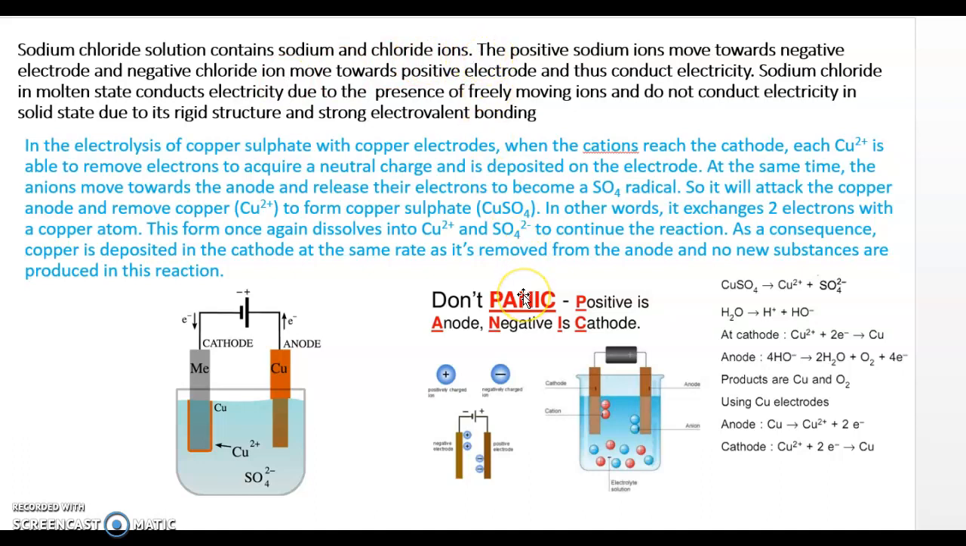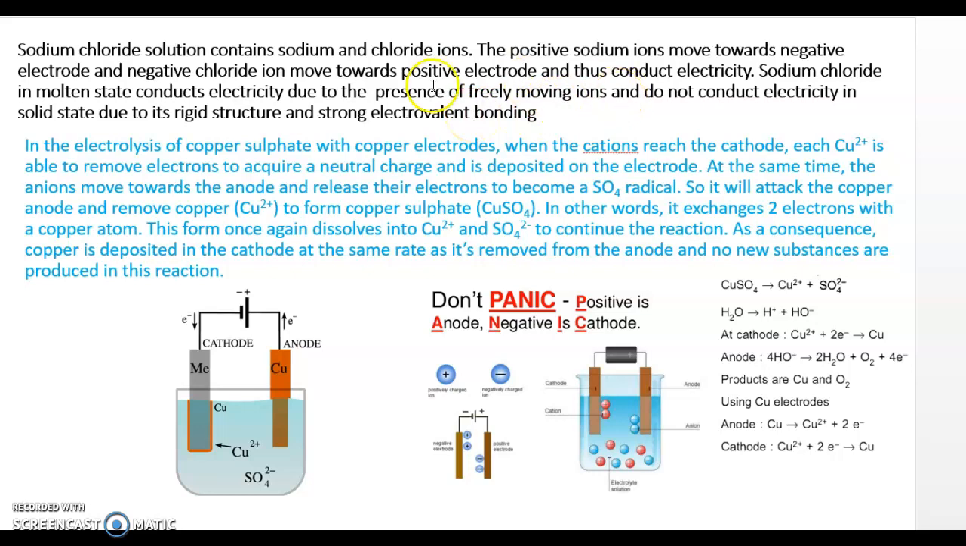If you find it difficult to remember, just remember this word: PANIC. Don't panic. So P, what is it? Positive. A, what is it? Anode. So positive is anode. Then negative is cathode. Remember this word PANIC, so you will be able to remember which is the positive electrode and which is the negative electrode.